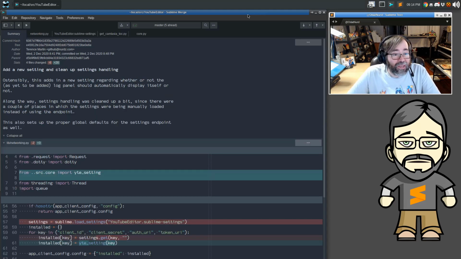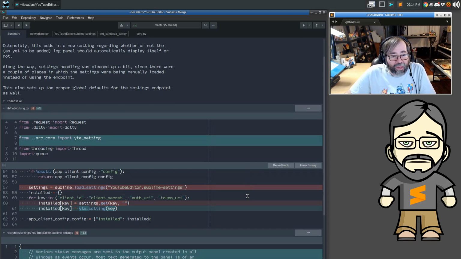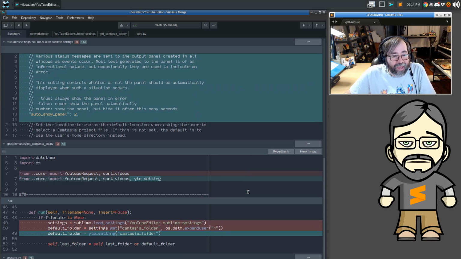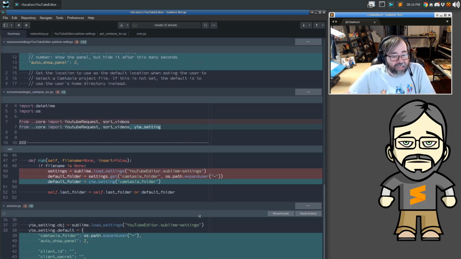Next, we added a new setting to this thing. Now, this is sort of an overarching thing. One of the things I like to do in my packages is have a single method that is capable of accessing settings. It's named YTE setting. In this particular case, all you have to do is provide it an actual thing.